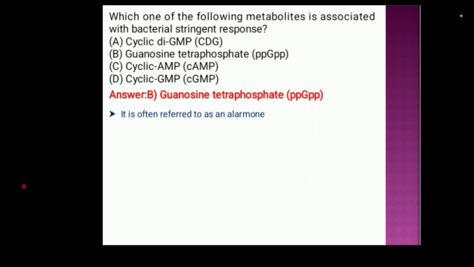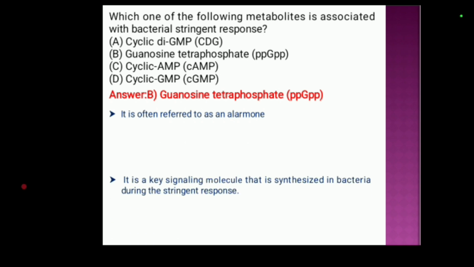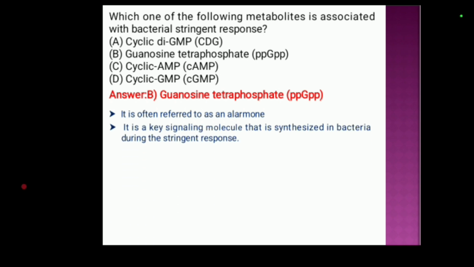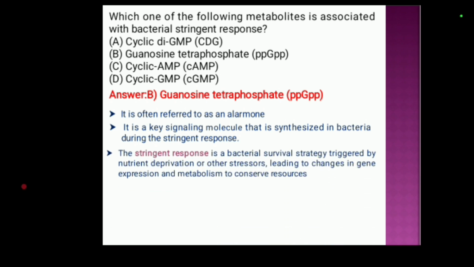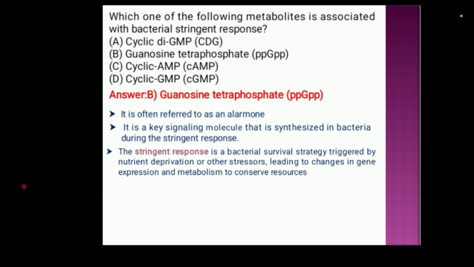The guanosine tetraphosphate, often referred to as an alarmone, is the key signaling molecule that is synthesized in bacteria during the stringent response. Now, what is stringent response? The stringent response is a bacterial survival strategy triggered by nutrient deprivation or other stressors, which leads to changes in gene expression and metabolism to conserve resources.